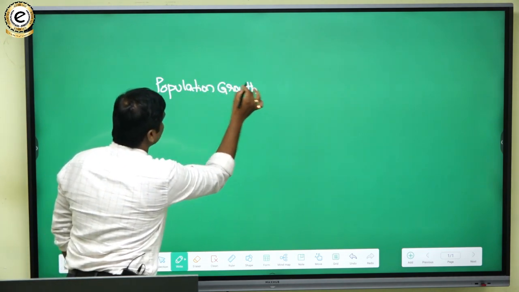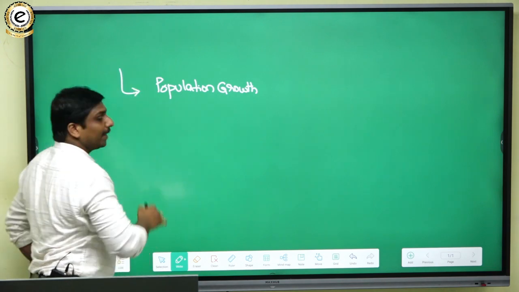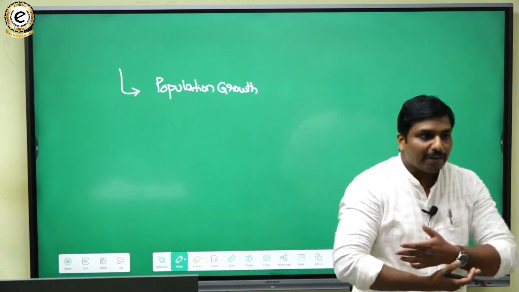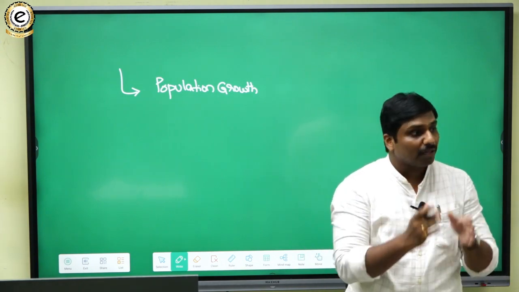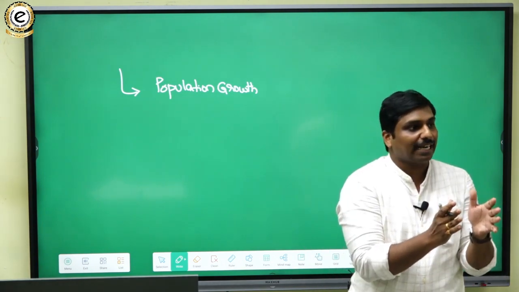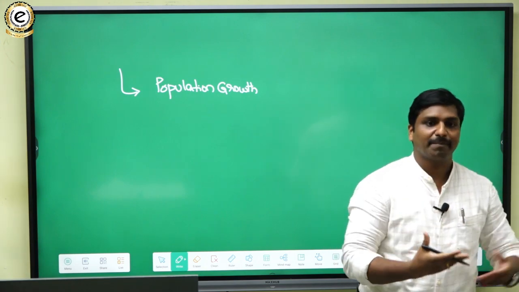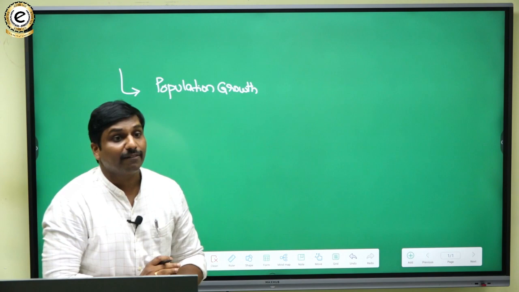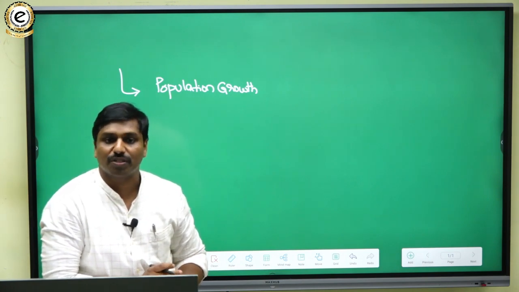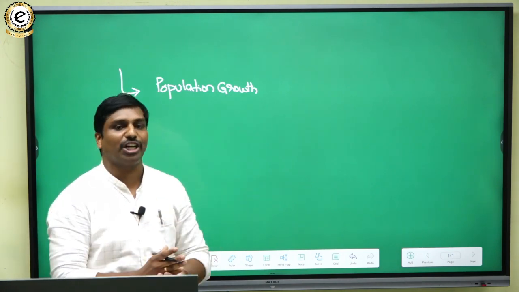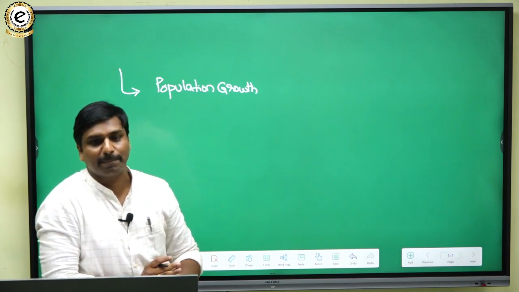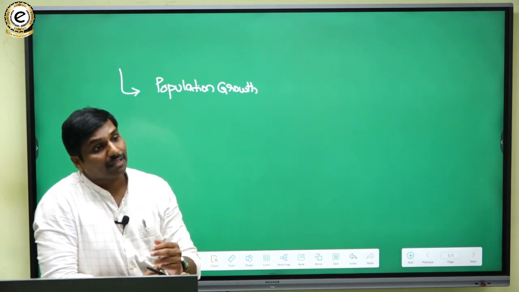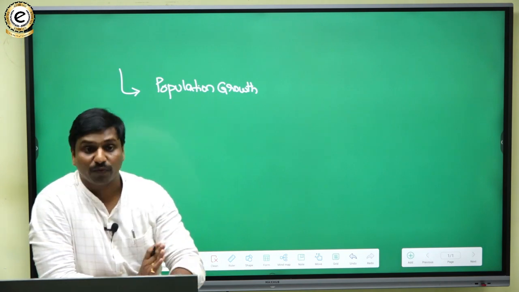Population is exponentially growing across the world. When population is growing exponentially, it is obviously posing an extra burden on the freshwater resources. To cater to the needs of the population, the people, it is becoming an issue. So water scarcity is becoming an issue from that point of view.